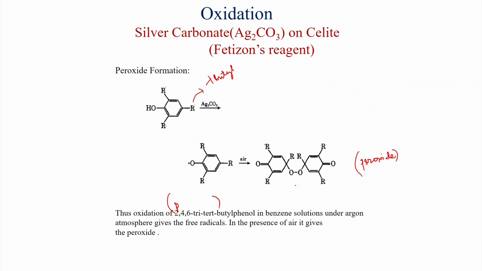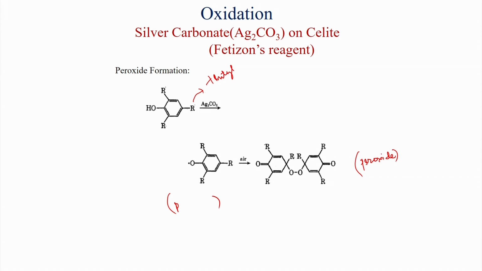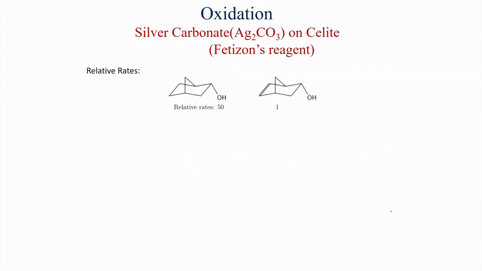So, when there is a methyl group, then the benzylic radical is possible, and in that case you can get this kind of system, a dienone with the quinone motif, and when there is a tertiary butyl group, then the phenoxy radical will form and then the peroxide will form.